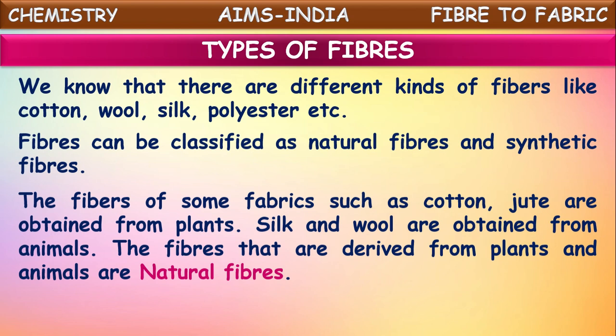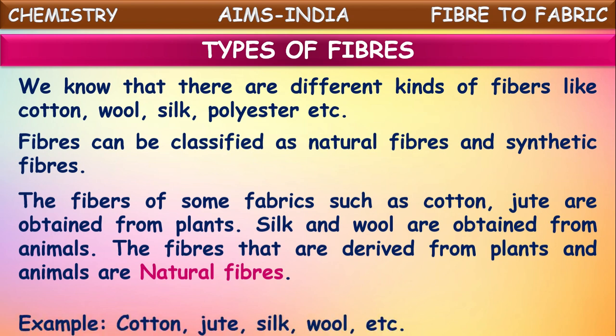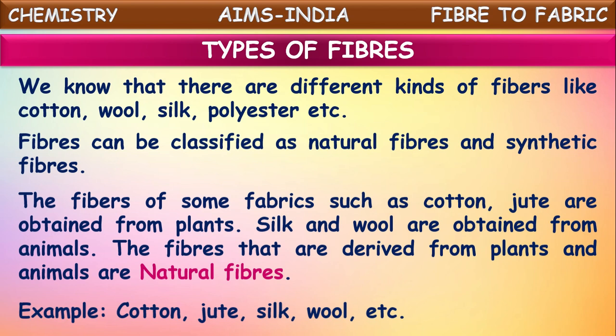The fibers which are obtained from animals and plants are called natural fibers because they are derived from natural beings, plants and animals. Examples are cotton, jute, silk, wool. Any more you can say? Coir. Okay, these all come under natural fibers.